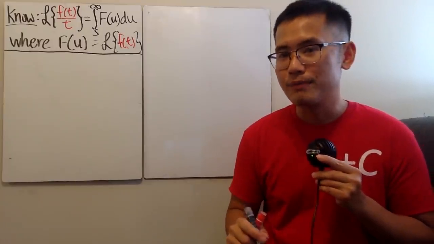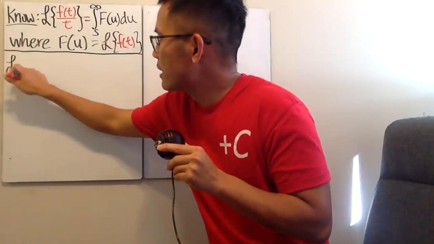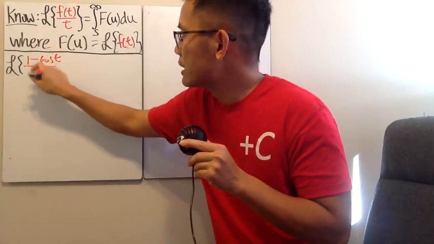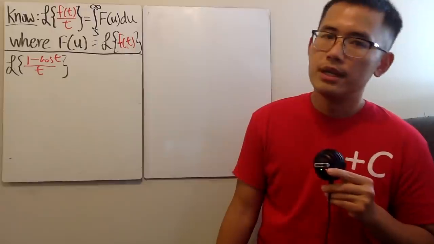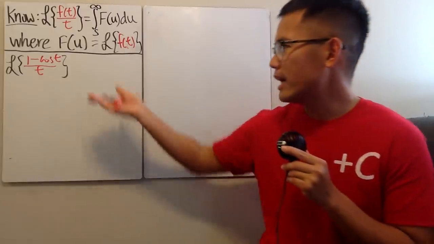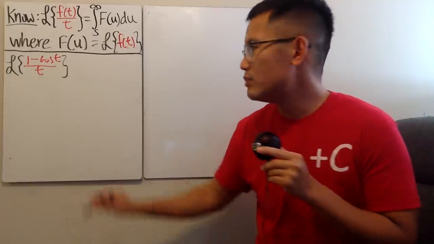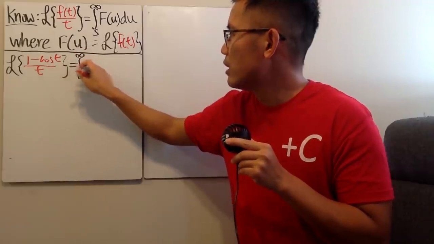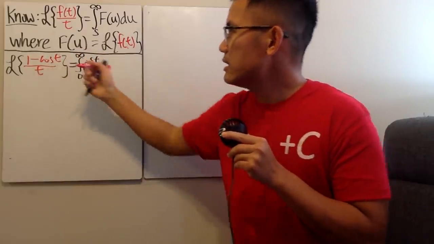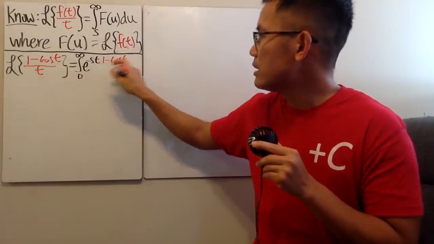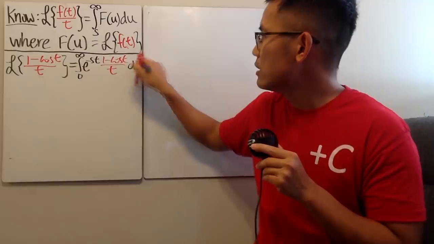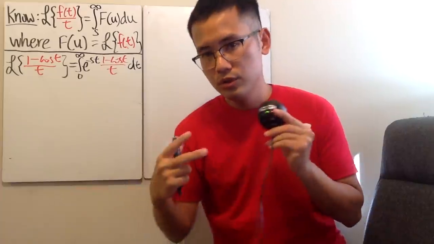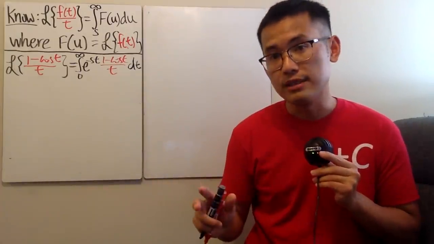This is how we can do that integral. Here we go. First, let's consider the Laplace transform, and we are talking about 1 minus cosine t over t, right? Well, I want to show you an integral, but why am I bringing up the Laplace again? Because remember, by definition, this right here is equal to the integral going from 0 to infinity of e to the negative st times this, which is 1 minus cosine t over t dt.